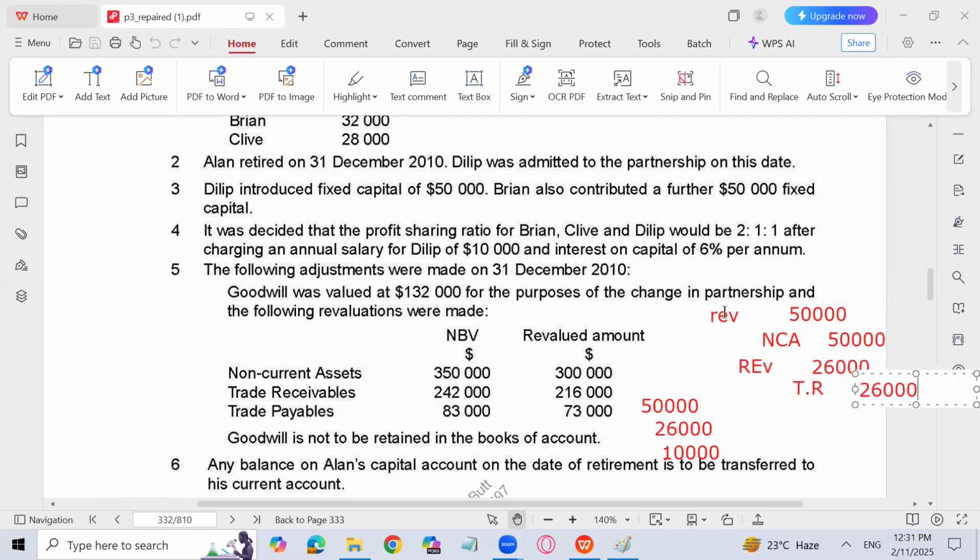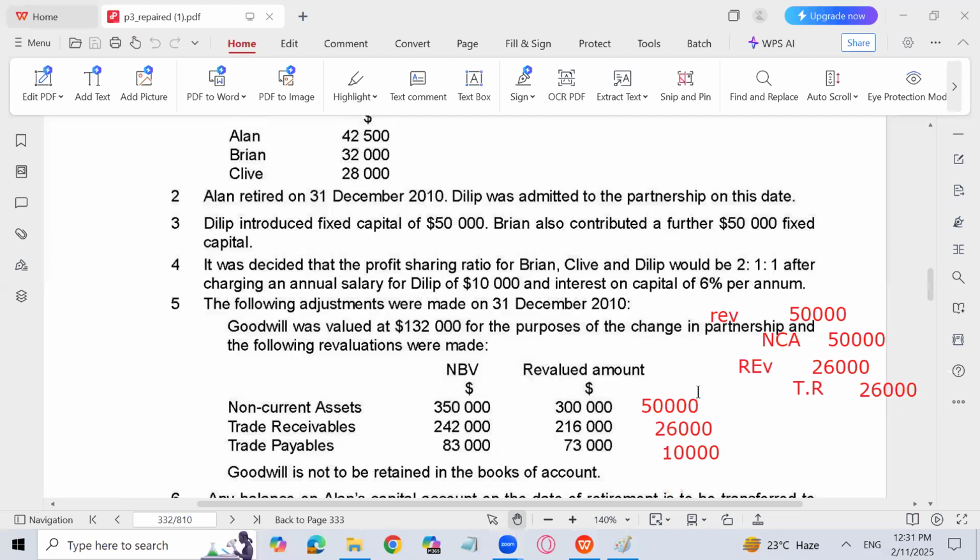Then comes the trade payables. Here, a little bit of understanding is required because the trade payables are going to decrease. A decrease in trade payable means that your liability is decreasing. So trade payable is going to be debited. It will give you a benefit. So revaluation is going to be credited with 10,000, and trade payable, the decrease in liability, is going to be debited. Right?